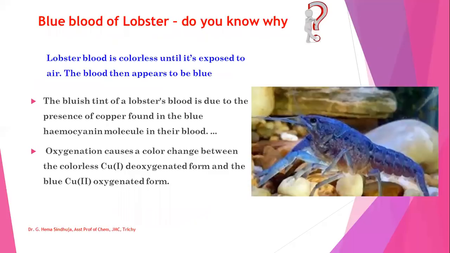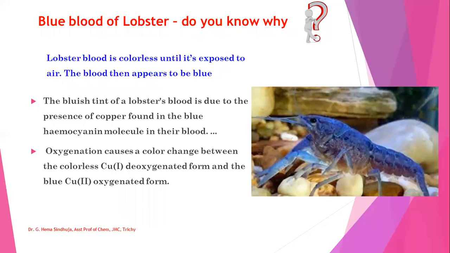Next question, blue blood of lobster. Do you know why? The lobster blood is colorless until it's exposed to air. The blood then appears to be blue. That is, the bluish tint of the lobster's blood is due to the presence of copper found in the blue hemocyanin molecule in their blood. Hemocyanin is present in the blood of this lobster.